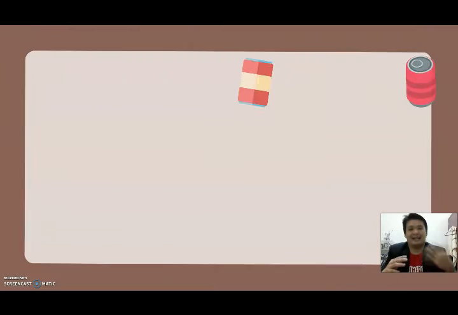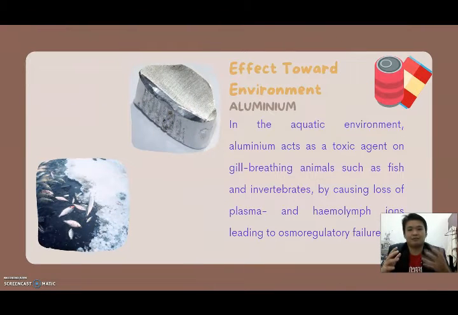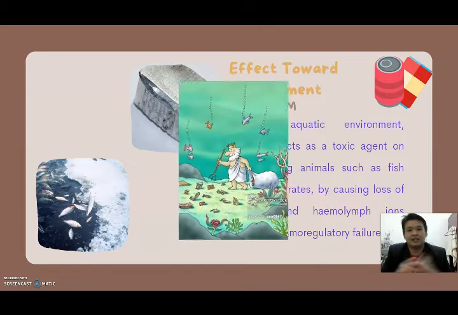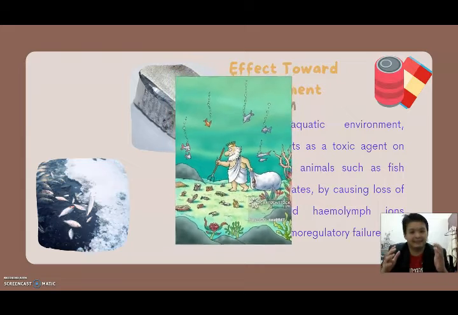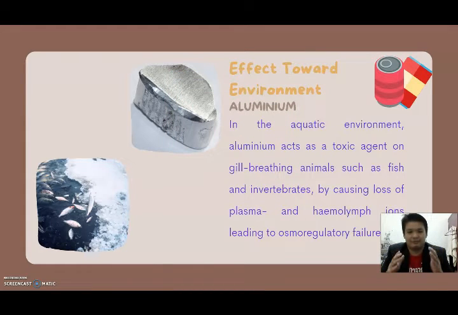Next is aluminium. Large parts of both the aquatic and terrestrial ecosystems are affected. In the aquatic environment, aluminium acts as a toxic agent on gill-breathing animals such as fish and invertebrates by causing loss of plasma and hemolymph ions leading to osmoregulatory failure.